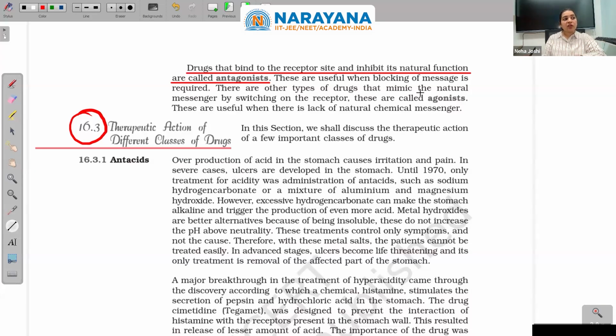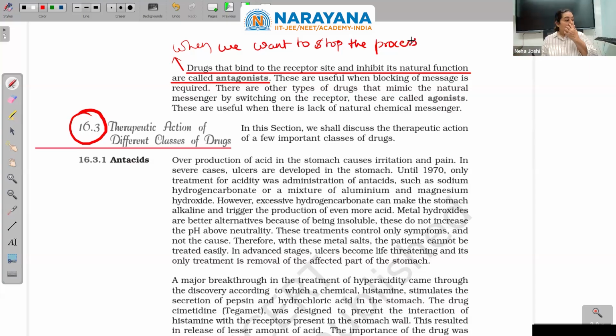There are other type of drugs that mimic the natural messenger by switching on the receptor. Now see, these antagonists will be used when we want to stop the process.